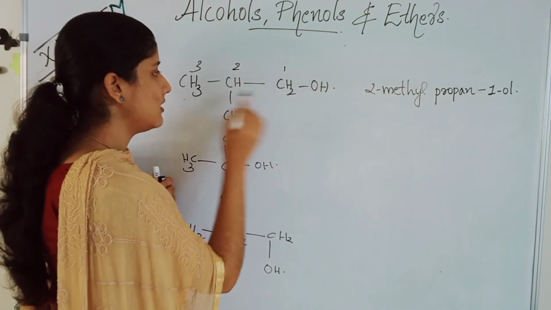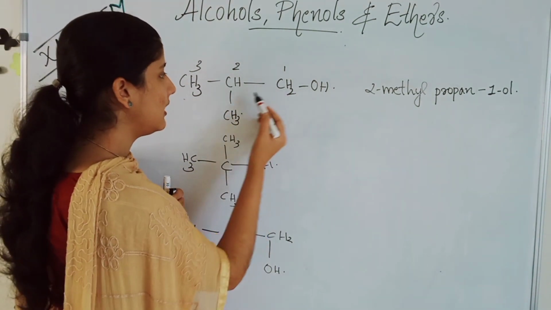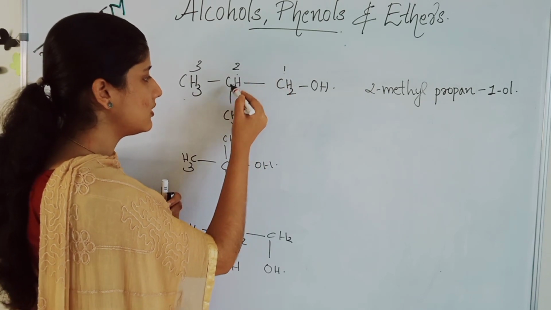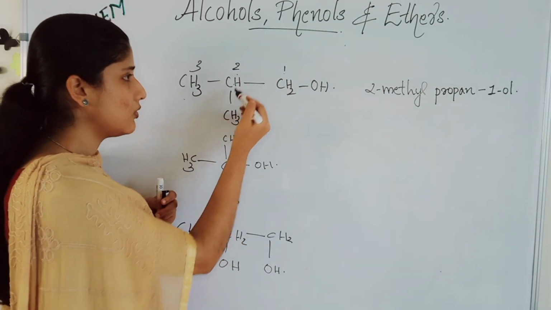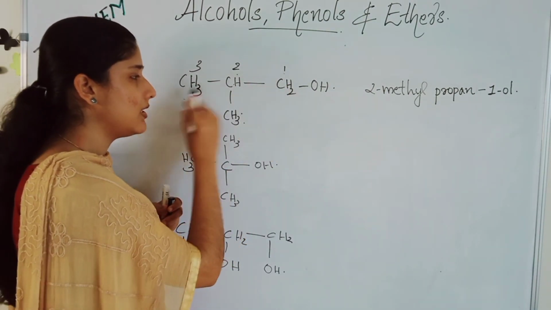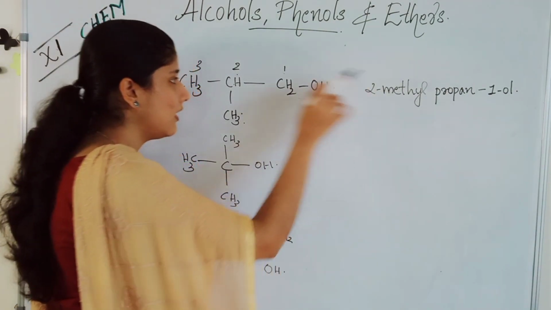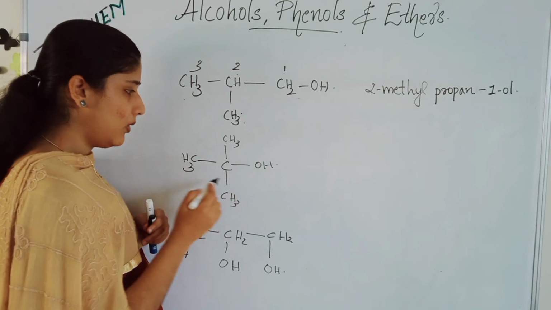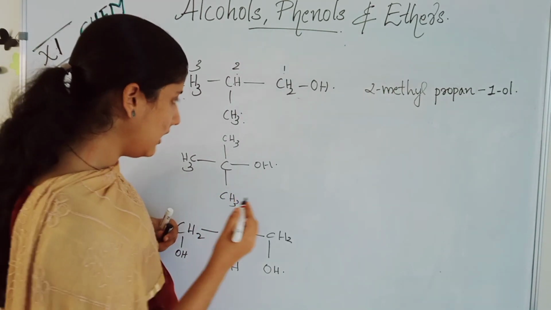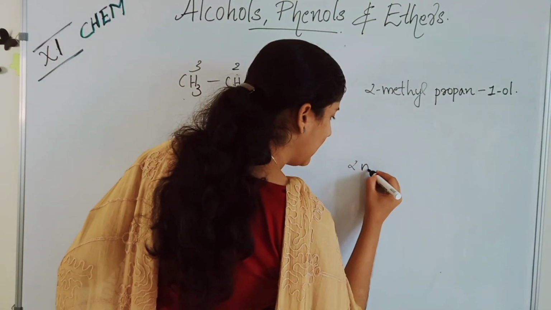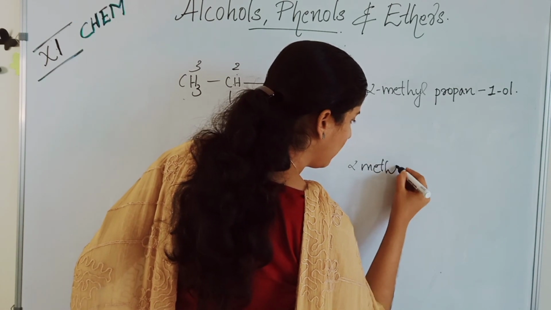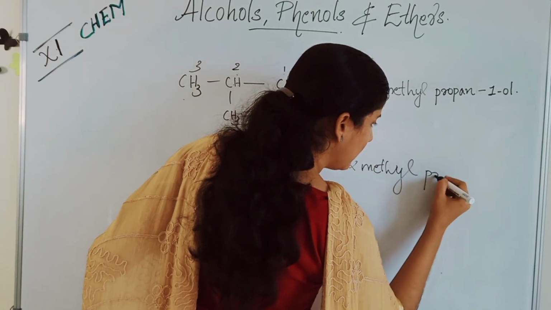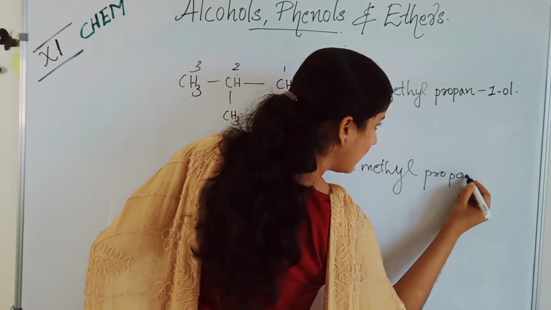This is the base. This is the main. So 2-methyl. Second position methyl group is there. So 2-methyl. This is a propyl chain. That is propan. First position OH is connected. Propan-1-ol. Look here, what will be the naming? Here it will be 2-methyl. Only the change will be what? Propan-2-ol.